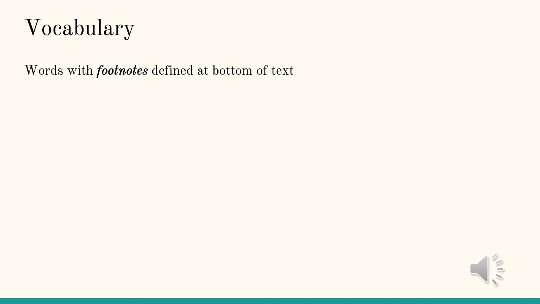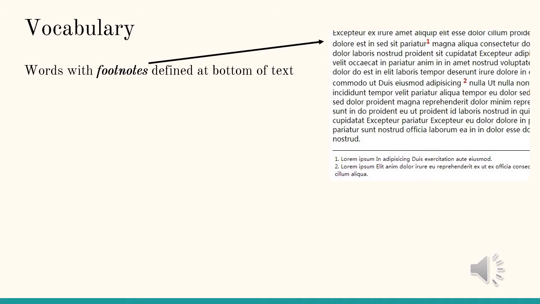A footnote, as you'll see in the picture on the right here, is a tiny number that comes after a word or a phrase in a text. That indicates that the word has a definition or an explanation at the very bottom of the text. So when you see that little number, you'll scroll down to the bottom where it says notes in your text, and then that same number next to it will offer the definition or explanation of that word.